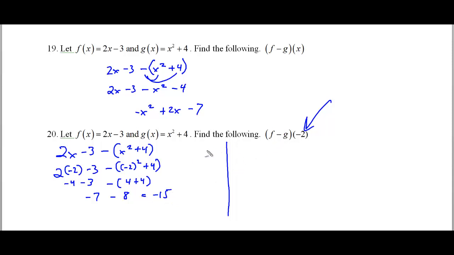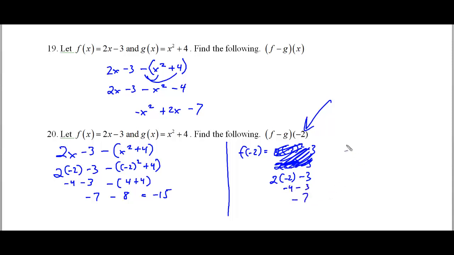But I want to show you this other way to do the problem. Let's say we plug in our negative 2 in for each of these expressions here. So this is going to be 2 times negative 2 squared minus 3. So this is going to be 2 times 4 minus 3. Oh, wait. I just made a mistake here. Okay, let's start over again. So this is going to be 2 times negative 2. I put a squared there, and that was not for the f of x. Okay, so 2 times negative 2 minus 3, which is going to be our negative 4 minus 3, which is